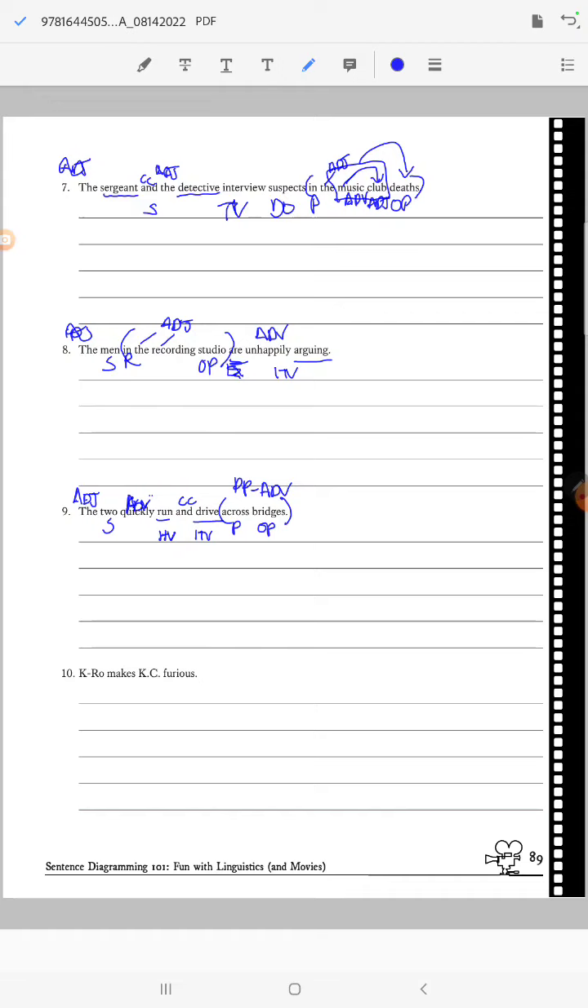Finally, we have K-row makes KC furious, so this should be easy. K-row makes, transitive verb, makes KC. He's our direct object. Furious is an object complement telling me about KC. And we made it through, and I didn't hit the button to blank the screen, so success. And that has been exercise 2R, and we have identified all of the word functions. You're ready to move on.